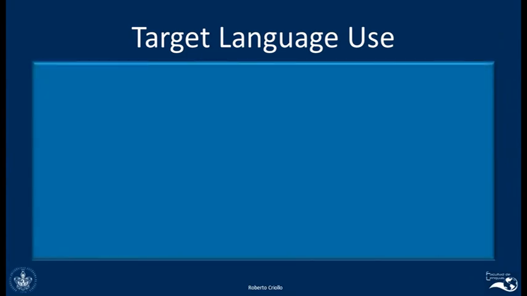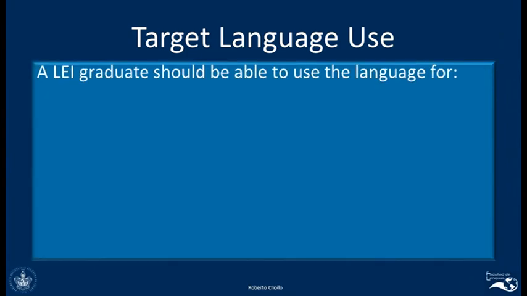Now, when we talk about the target language use for a lay graduate, in other words, if I am going to give you a test and I want the test to be valid, to have construct validity, what should I measure?